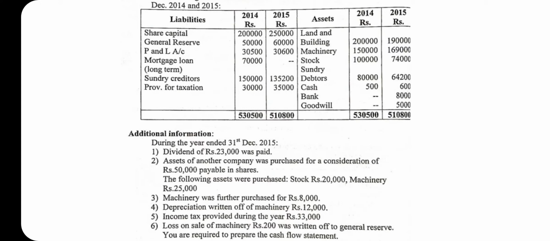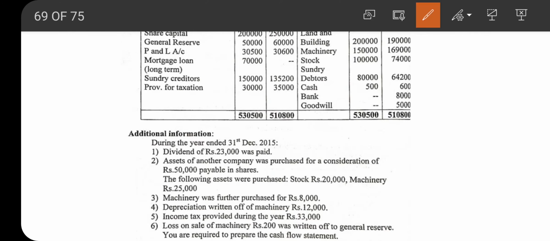The next item under asset is stock. Opening balance is 1 lakh, closing balance is 74,000. There is decrease in the value of stock, which means there is decrease in the current asset. Sundry debtors 80,000 and 64,200. Again, there is decrease in the current asset. Cash and bank balance: cash and bank both are cash and cash equivalents, so the difference of opening and closing balance will be considered for the calculation of net cash flow.